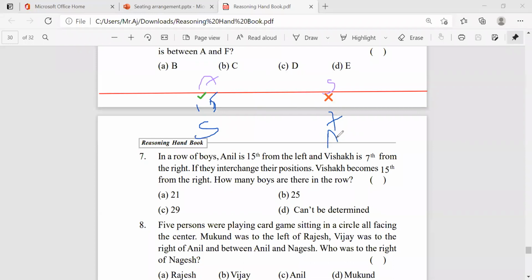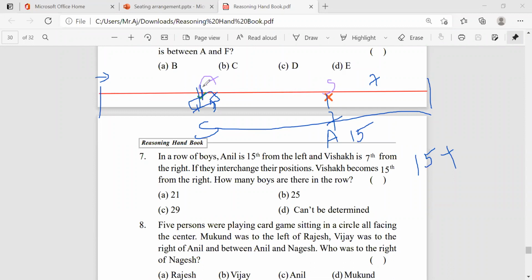Is it clear? From here to here, one part. This is 15 and this is 7. When they interchange, Sisindri becomes 15 from the right end. Before, it was 7 from the right end, and now from here to here it is 15. Before, Anil was there, right? What was his position? 15 from the left end.